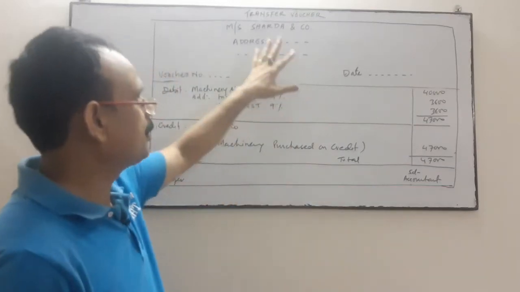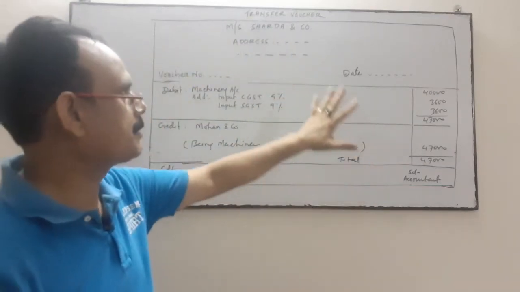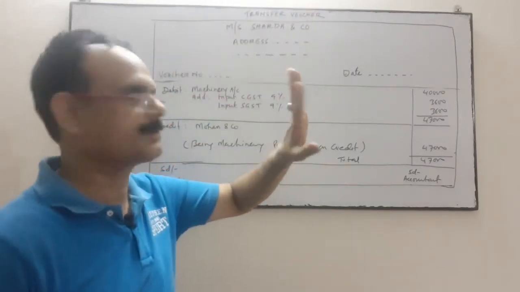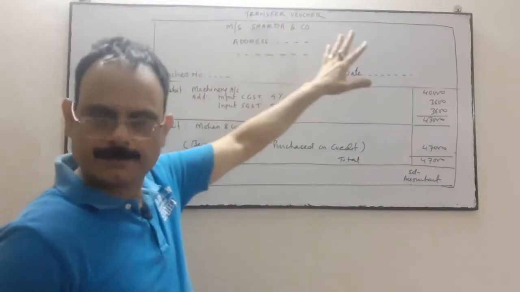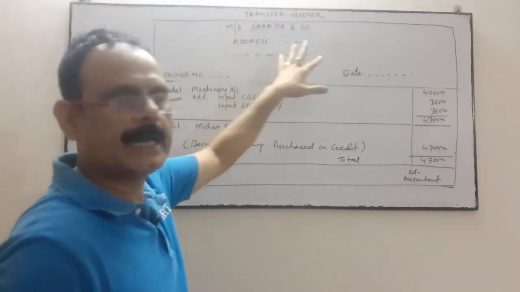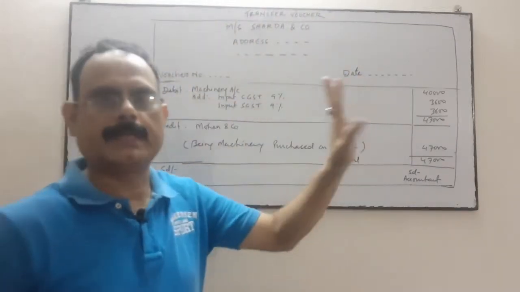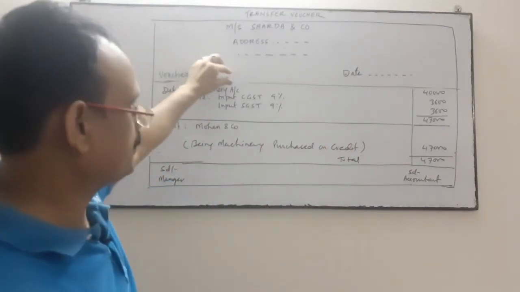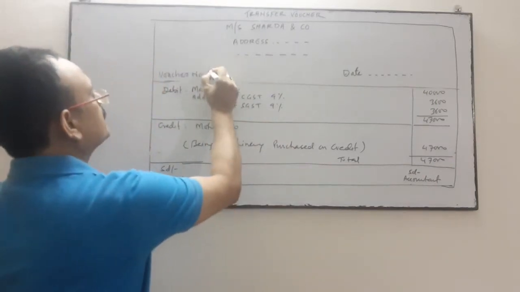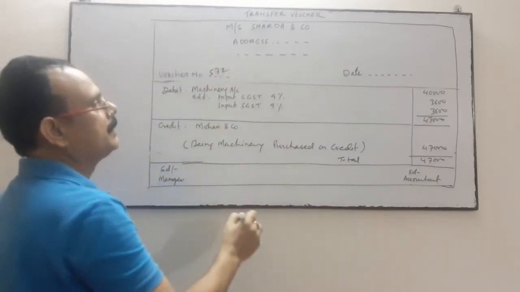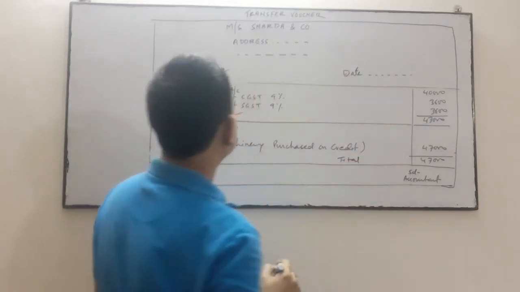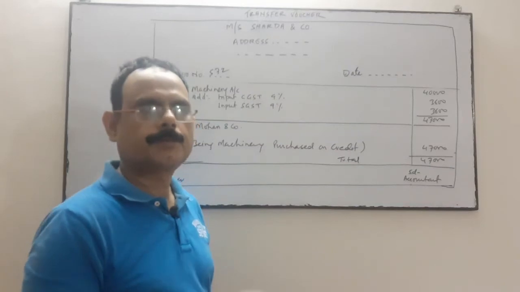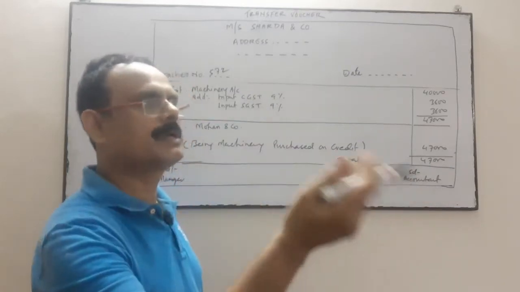Okay, the format of non-cash vouchers is drawn like this. Non-cash voucher will be in the heading. It is for credit transactions. So name of the company, suppose our company is Sarda and Company, address, GST number, we will write everything. Then voucher number, transfer voucher number, suppose transfer voucher number 572. Date, you have to write the date. Now the transaction is machinery purchased on credit from Mohan and Company.